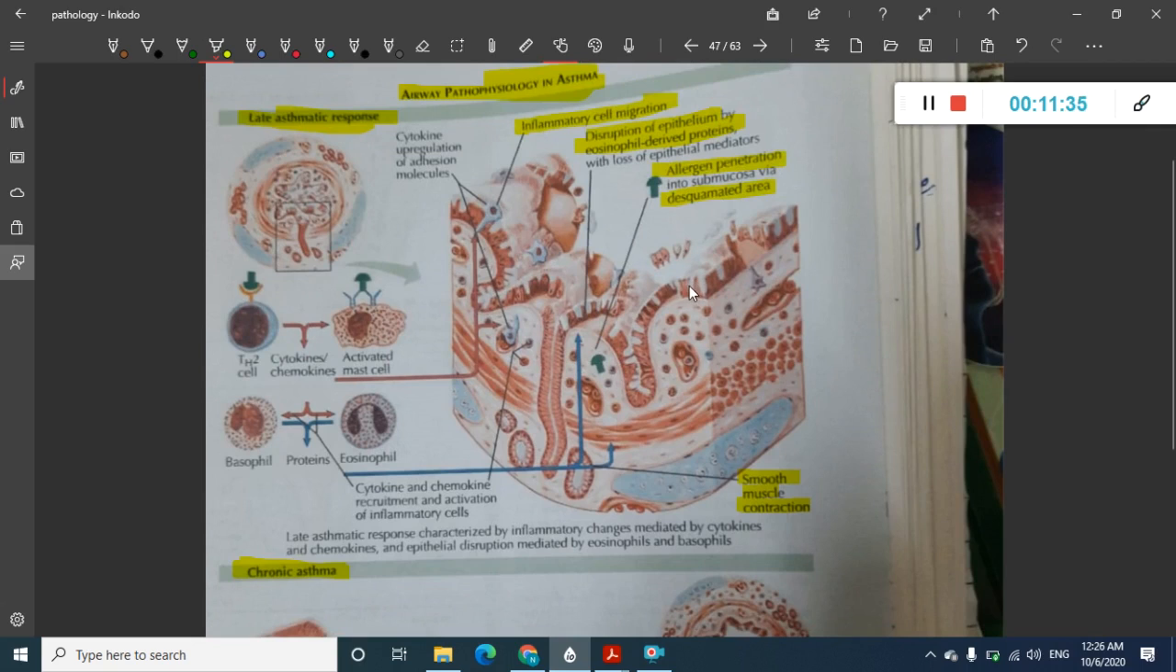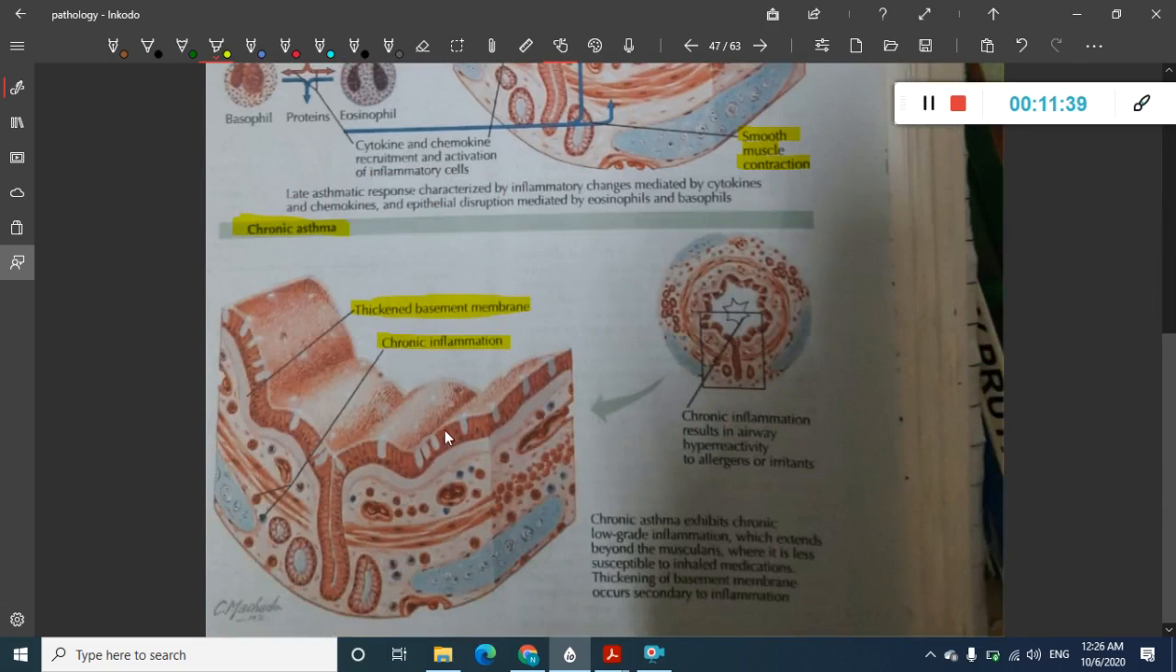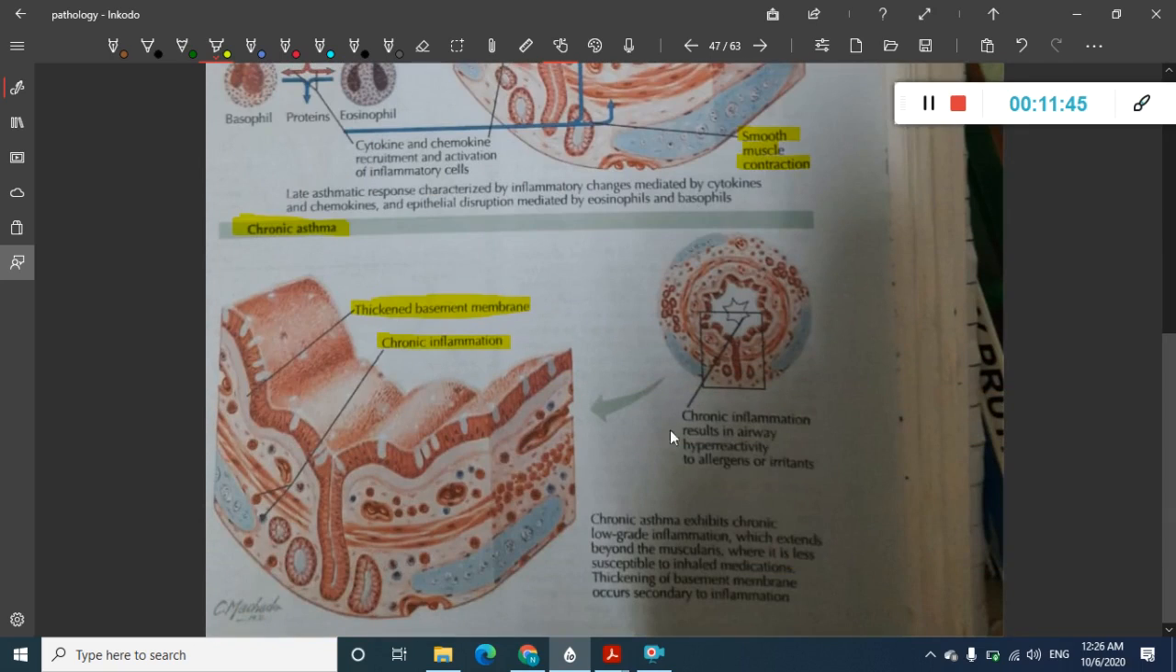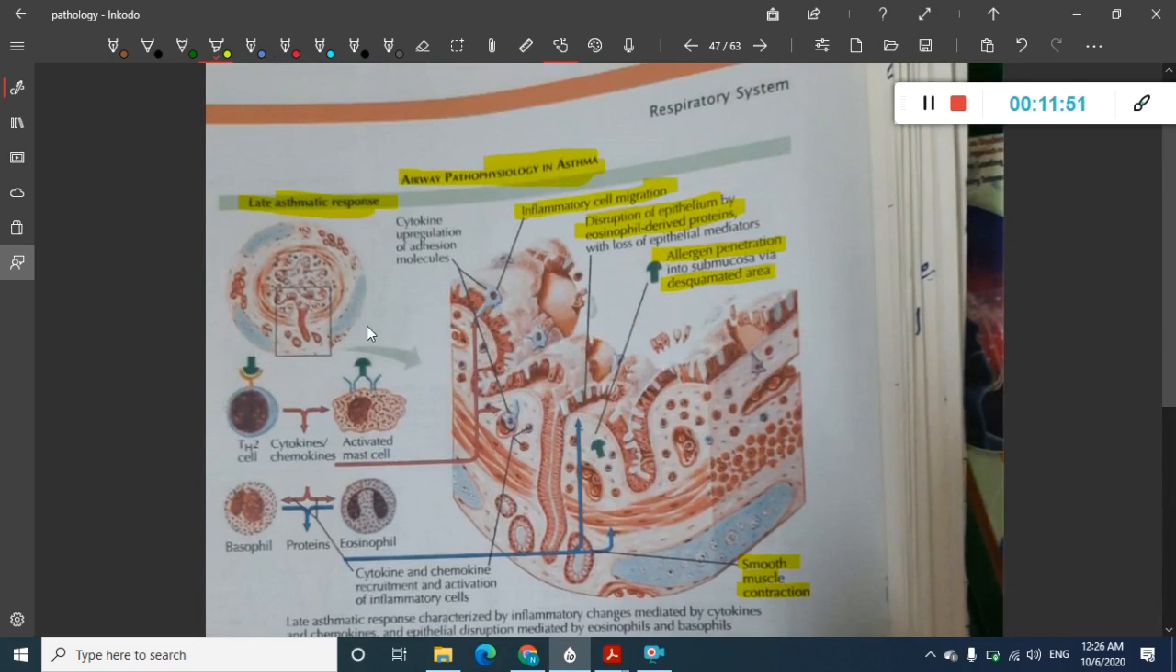These are like the acute phase itself. But in chronic, basement membrane thickening is seen. Here, in the acute phase, the basement membrane thickening is not seen. Here there is basement membrane thickening, and you see chronic inflammation. See, what is the cell which is seen in acute inflammation?